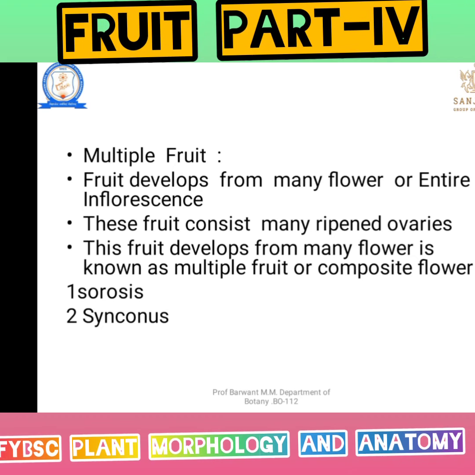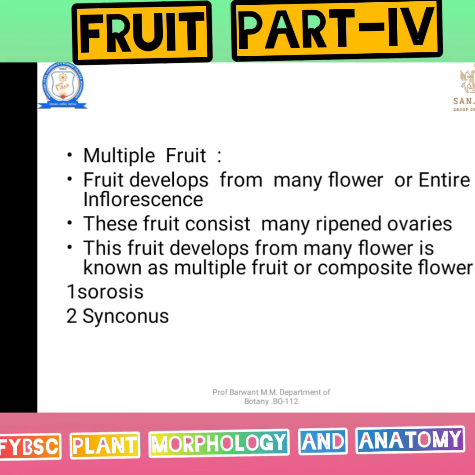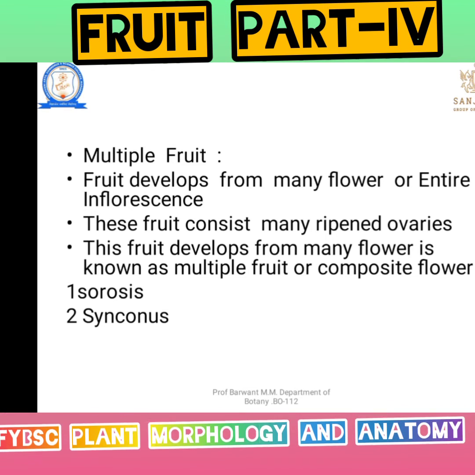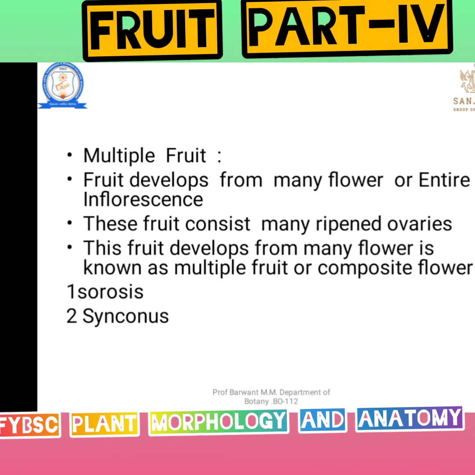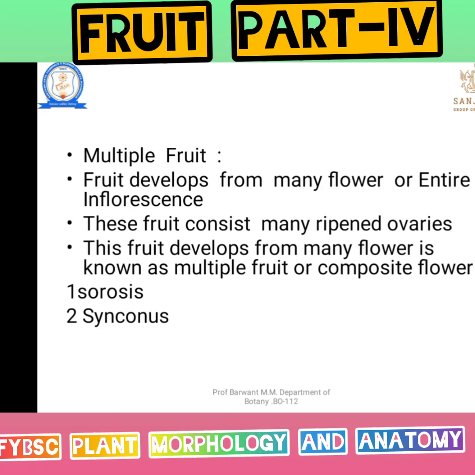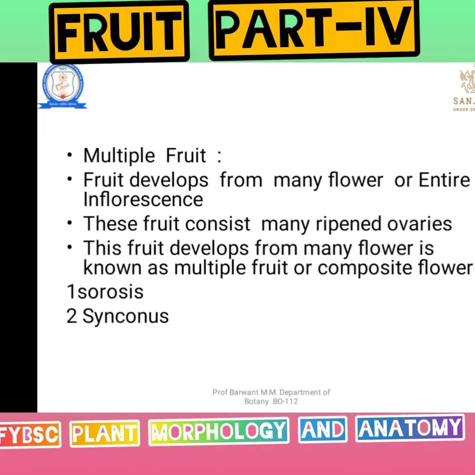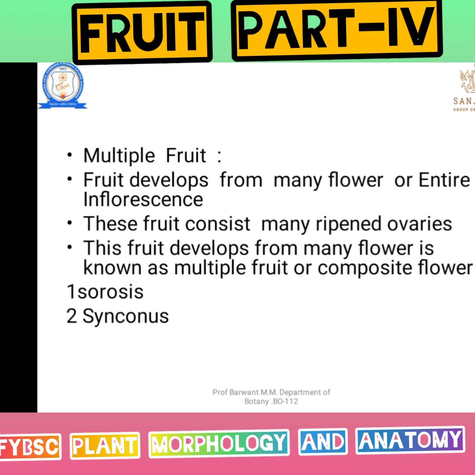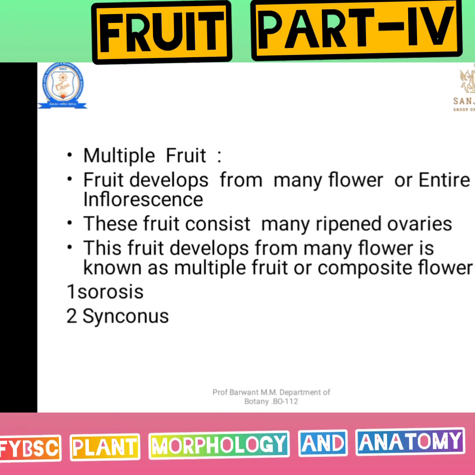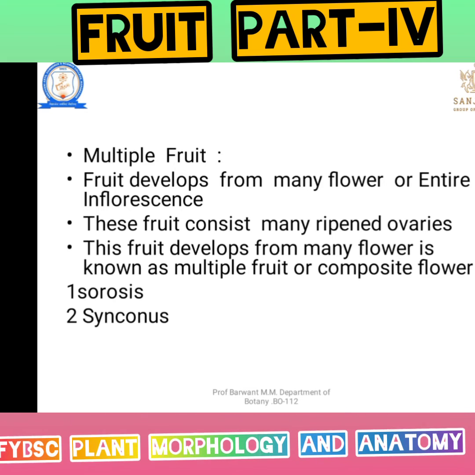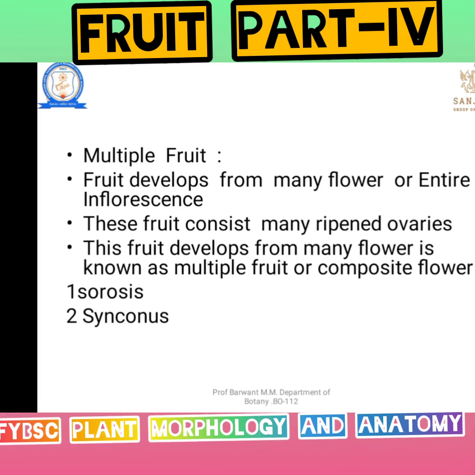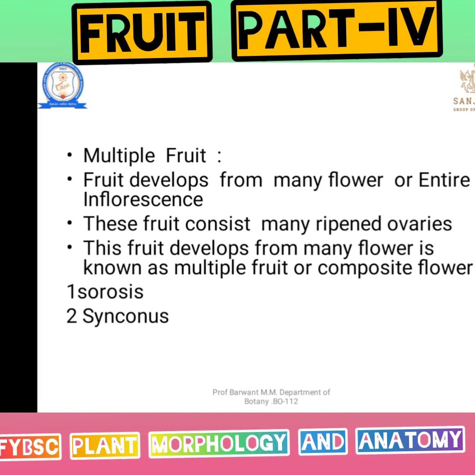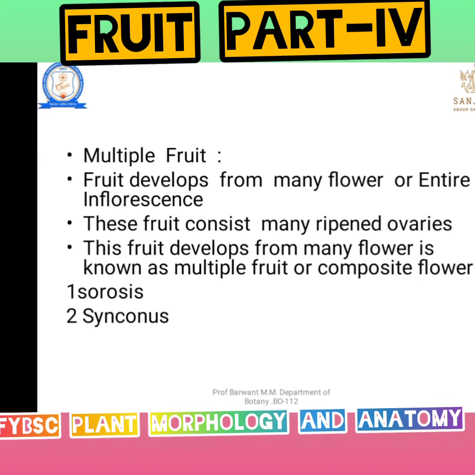Next is the multiple fruit. The fruit develops from many flowers or an entire inflorescence. It is the definition of multiple fruit. These fruits consist of many ripe ovaries. Fruits that develop from many flowers are known as multiple fruits or composite fruits. For example, sorosis and syconus are the examples or types.